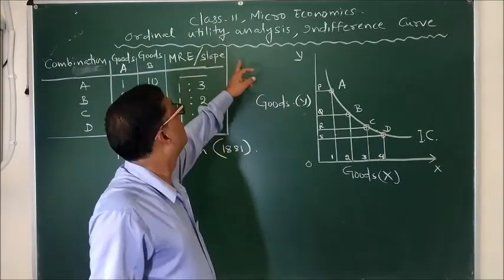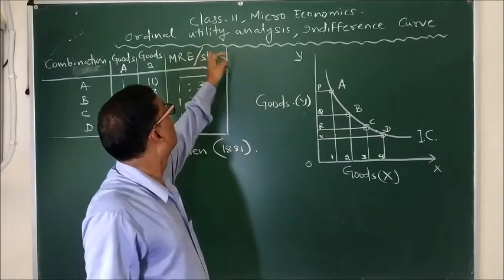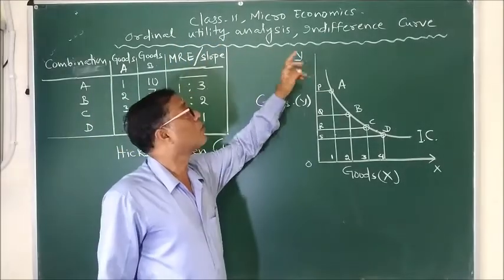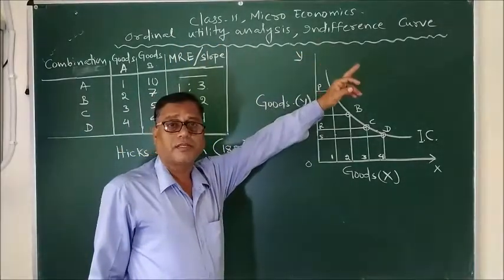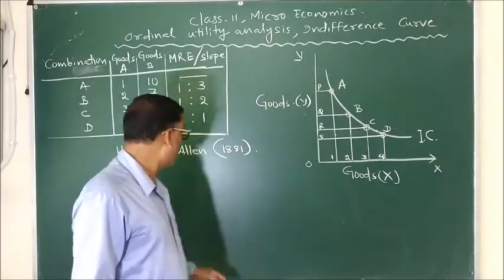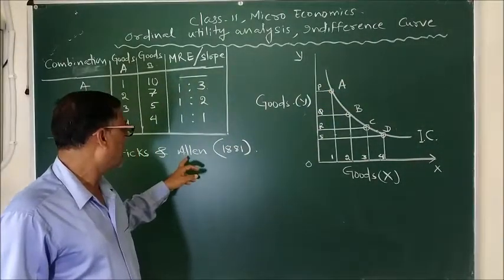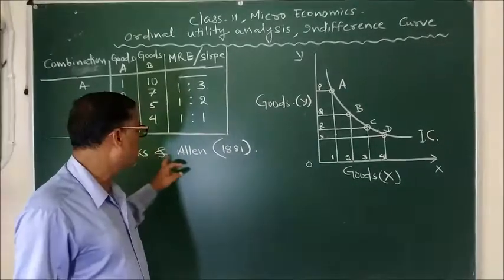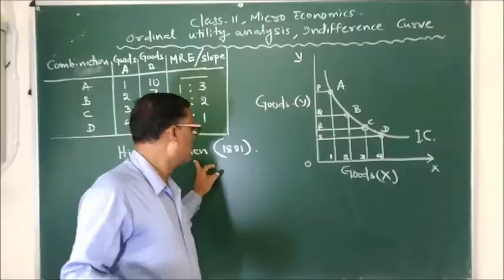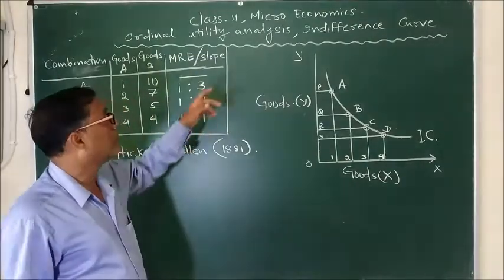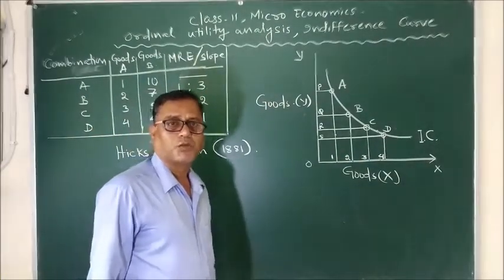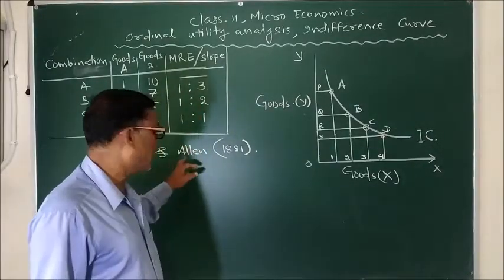Today's discussion is class 11 microeconomics, ordinal utility analysis, which is also called indifference curve analysis, and it is also called Hicks and Allen analysis. Why? Because these are the two economists who propounded the theory of indifference curve in the year 1881. That's why it is also called Hicks and Allen.